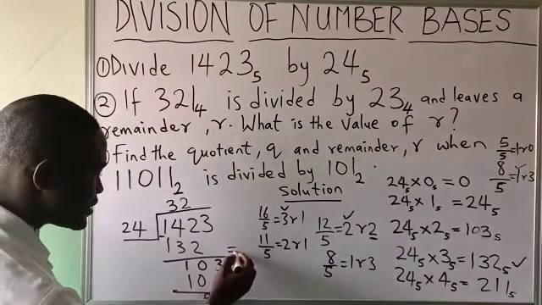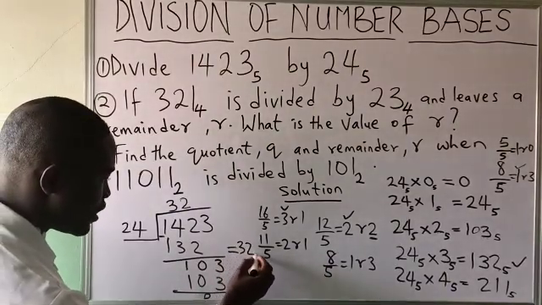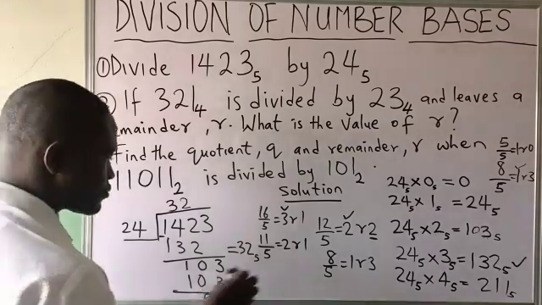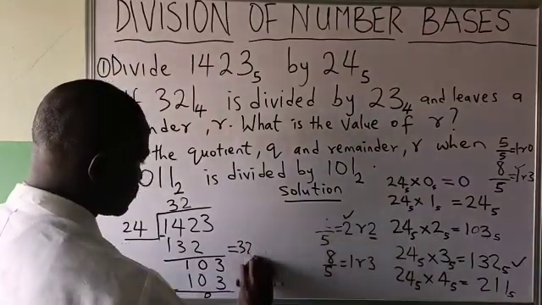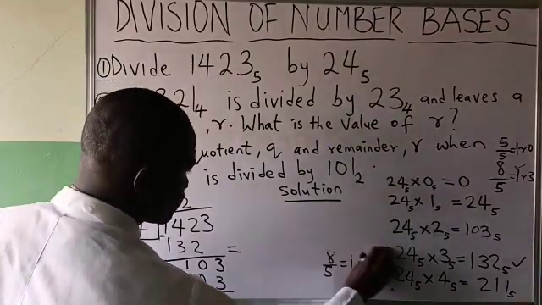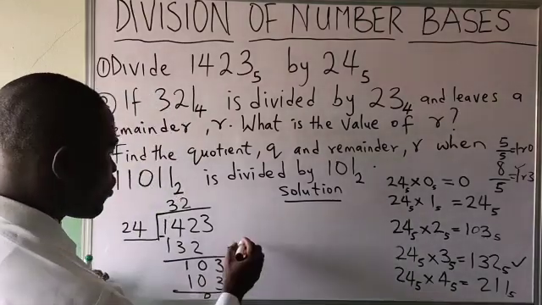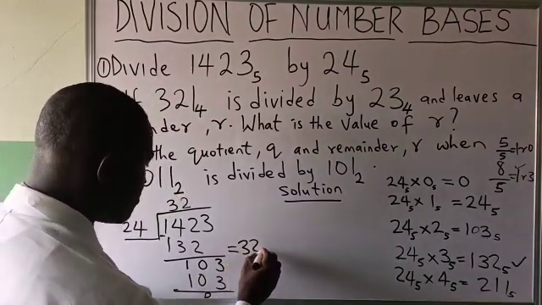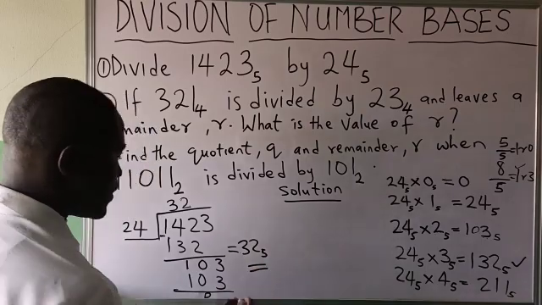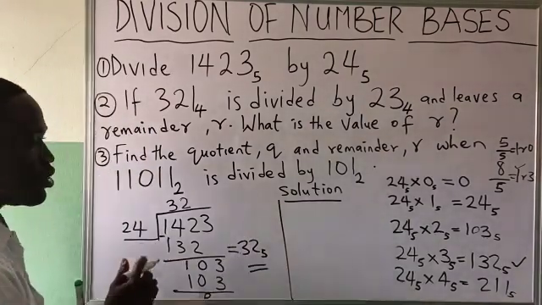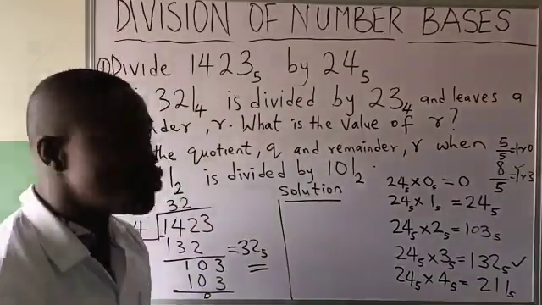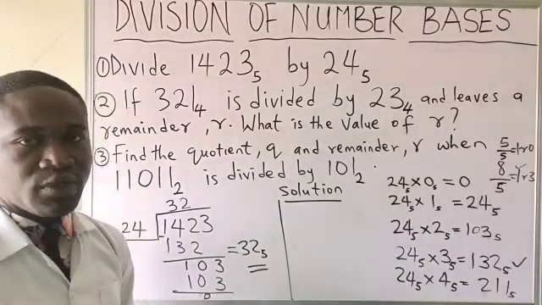That means the answer will be equal to 32 in base 5. This is one of the methods you can use to solve this.